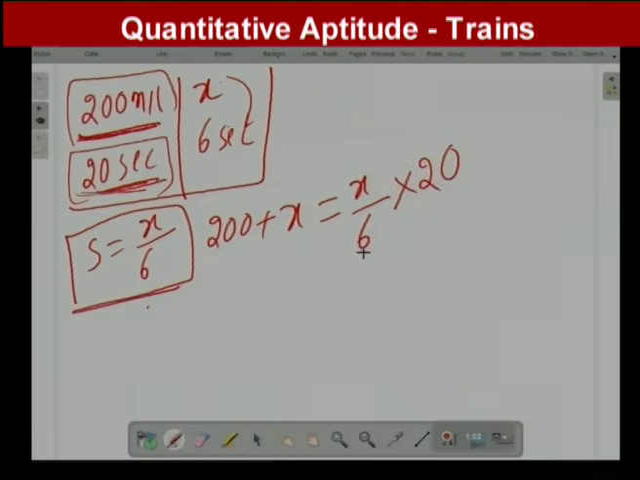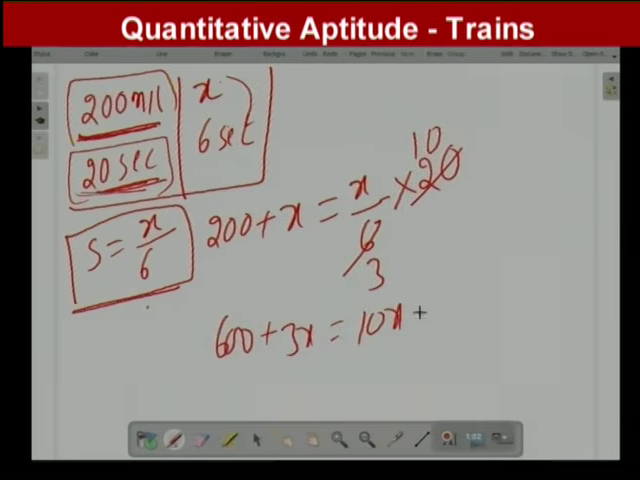I am using the same speed here. Distance equals speed into time. Simplification: the speed we will write here is x by 6. So 2 x 2 x. Simplification: 600 plus 3x is equal to 10x. From this, 7x is equal to 600.